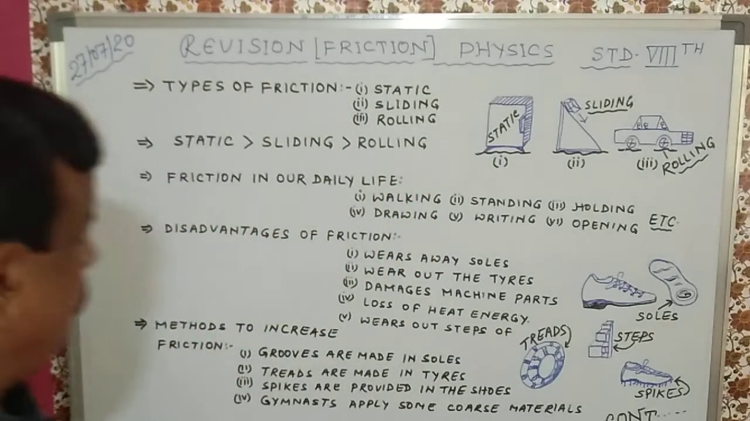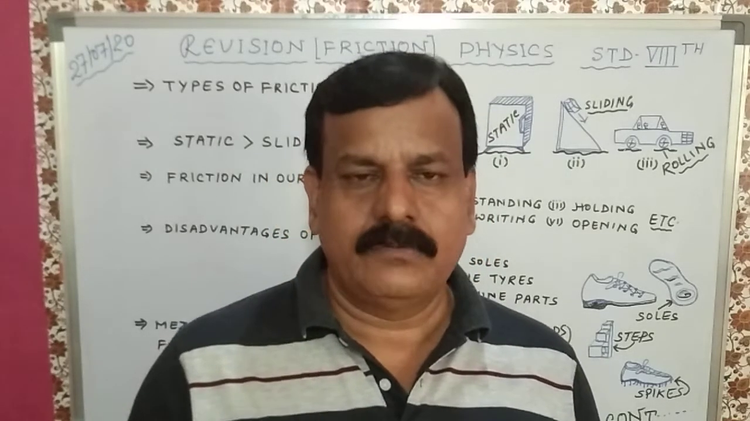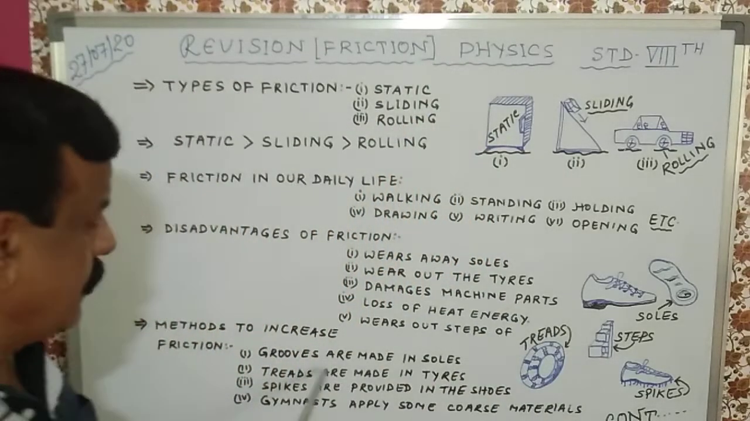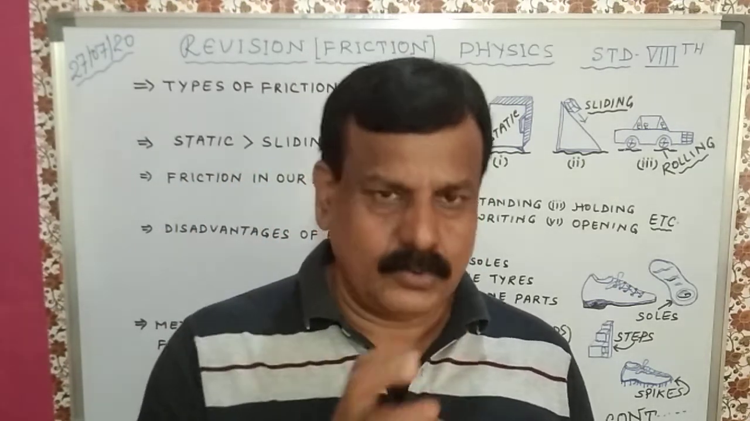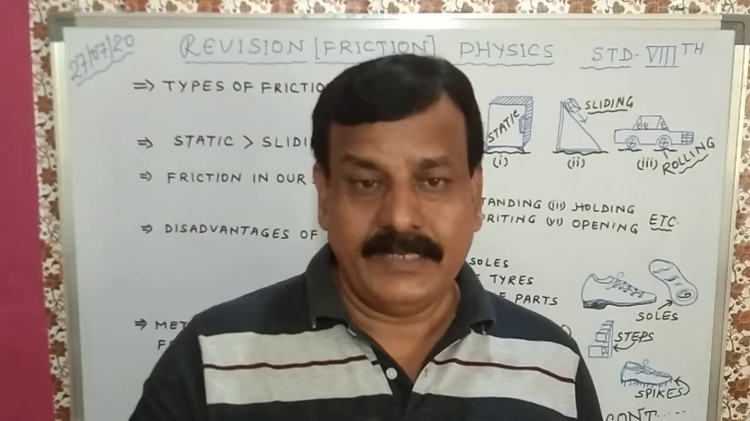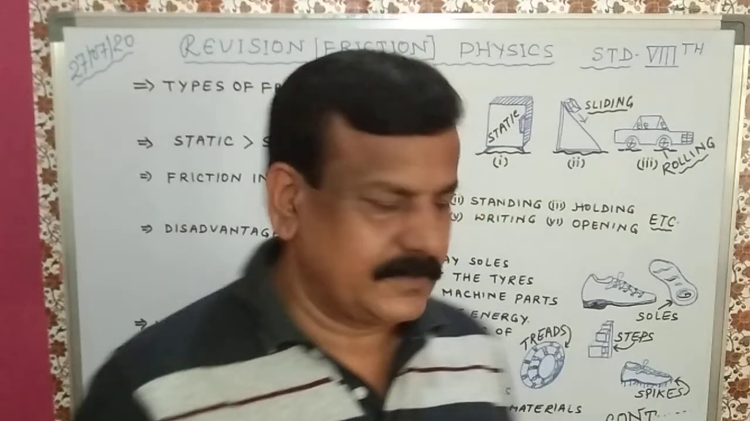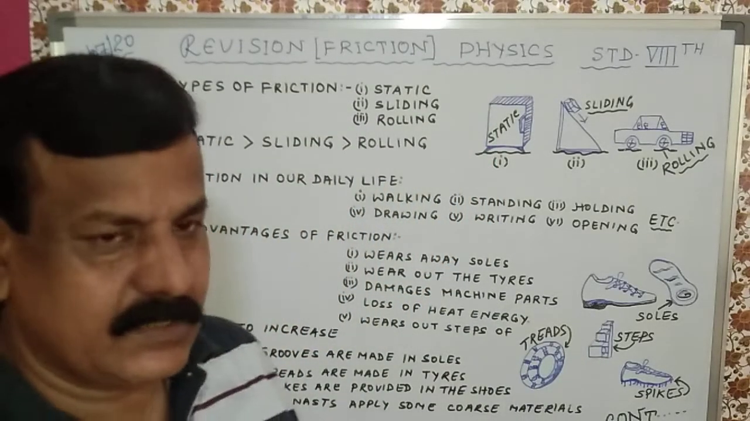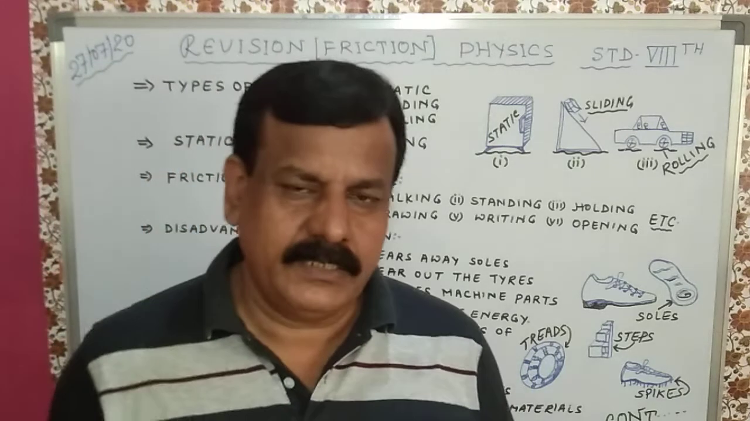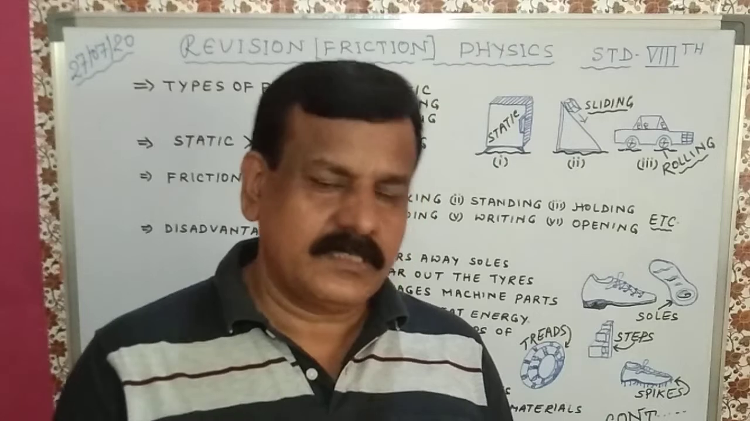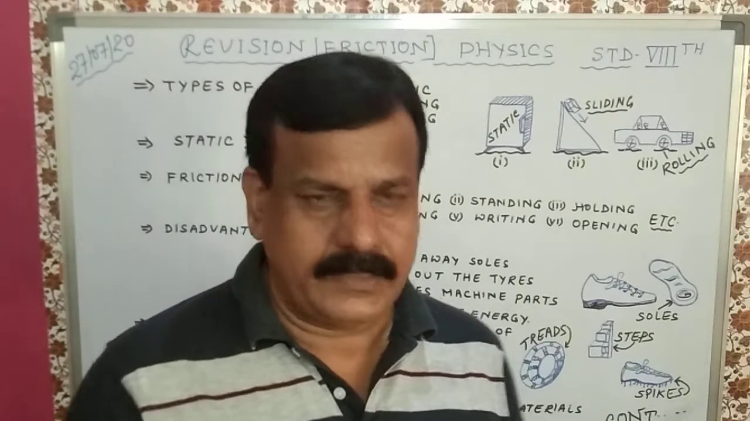Now come to the methods to increase friction. To some extent we require to increase friction for our use. Grooves are made in soles. You have seen soles of shoes and slippers. Grooves are especially made to increase the friction so that we can get more friction and more balance. Treads are made in tires. You have seen this is a tire. The special cut marks are called treads. Treads are made in tires so that they can increase the friction with the surface and provide us more balance.